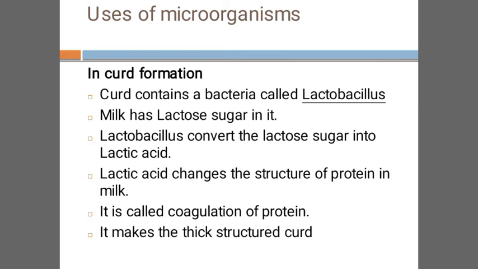Okay, and this lactic acid changes the structure of protein in milk. We all know that milk contains a lot of protein, isn't it? That's why we are having milk. Milk contains protein. The protein's name is casein. You will study later on. And this lactic acid will change the structure of that protein which is present in milk.